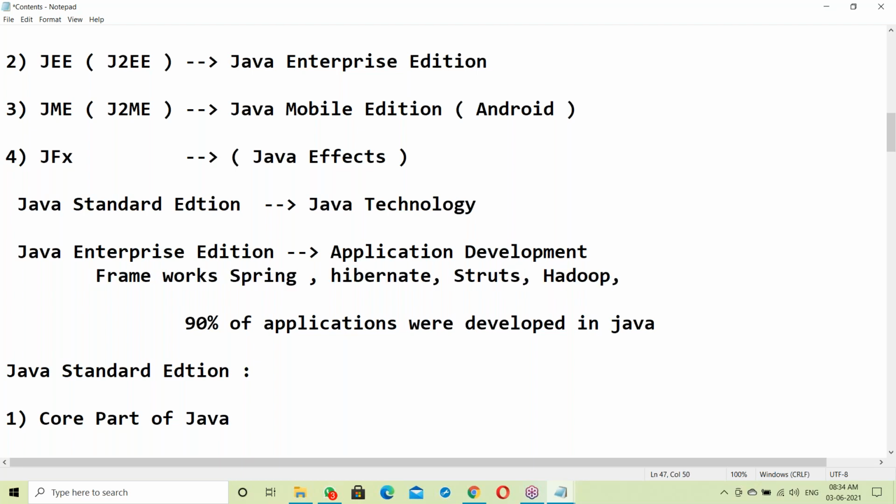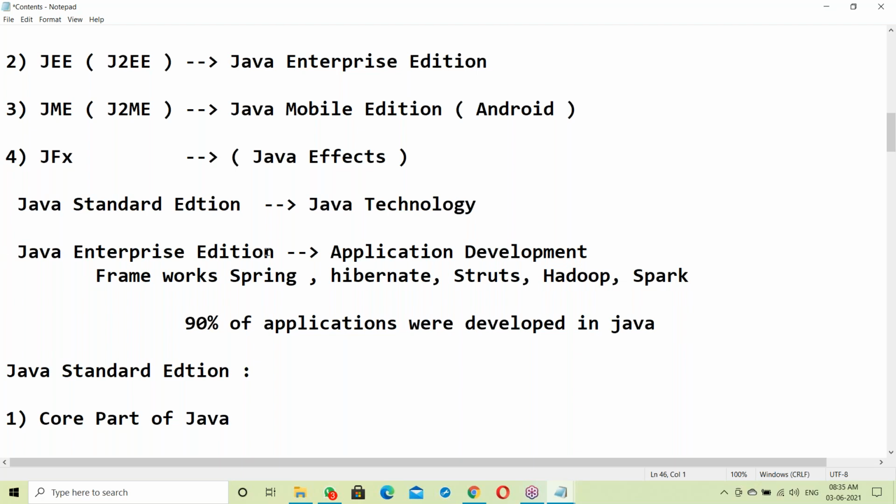Hadoop and Spark are also frameworks in Java. Hadoop and Spark are big data solutions, used to store and process big data.